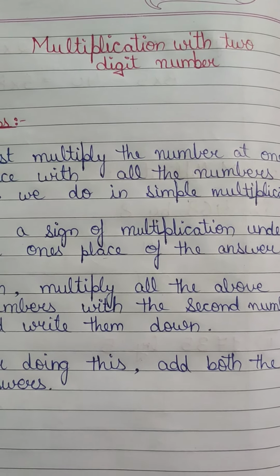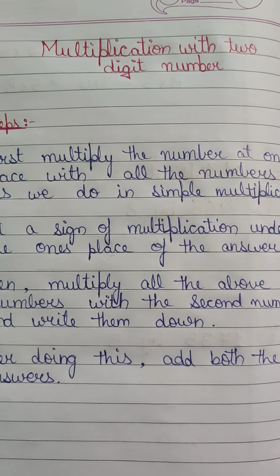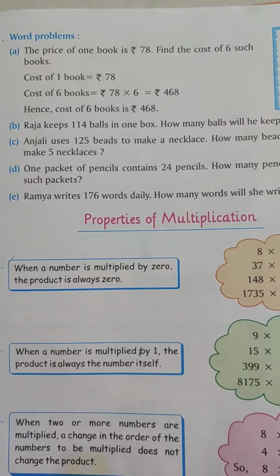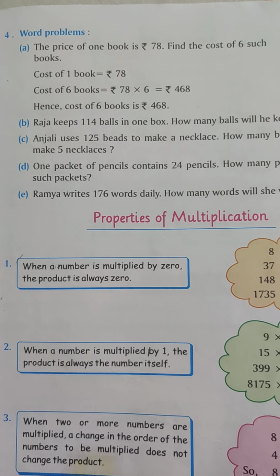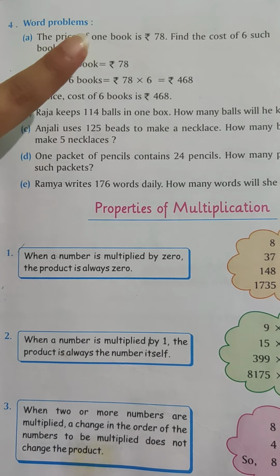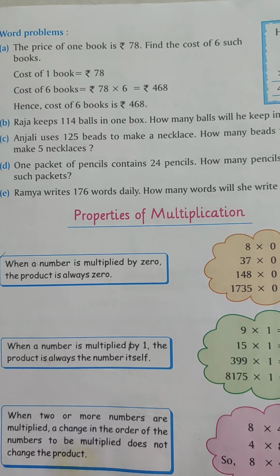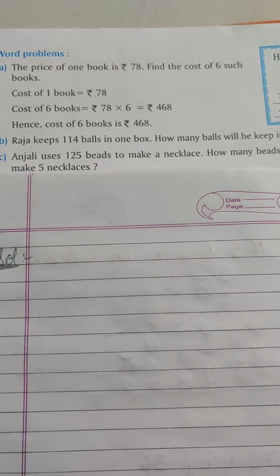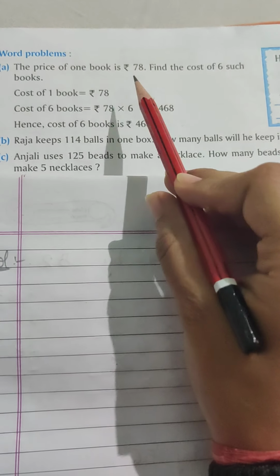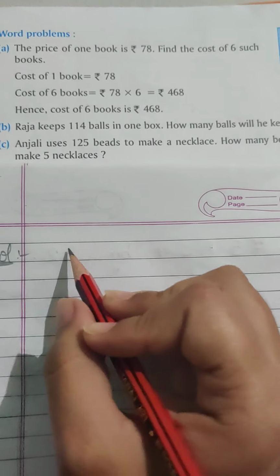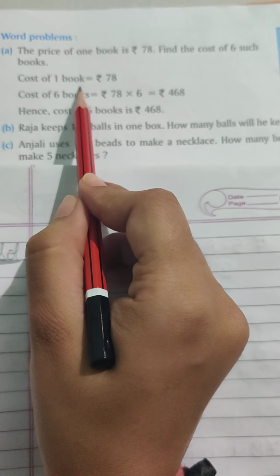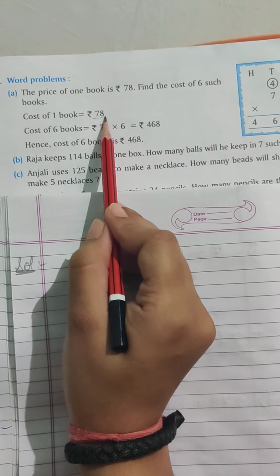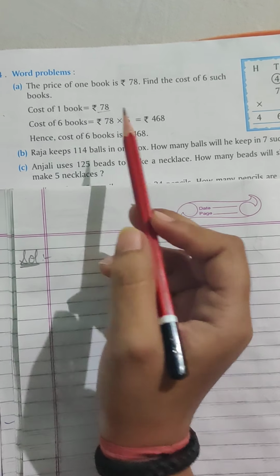Now let's have a look on some story sums where we can use multiplication sign, okay? So our first question is, the price of one book is rupees 78. Find the cost of 6 such books. So here we are being given the cost of one book. So we'll write cost of one book as it is already mentioned, right? Cost of one book is rupees 78. Cost of 6 books we have to find out.